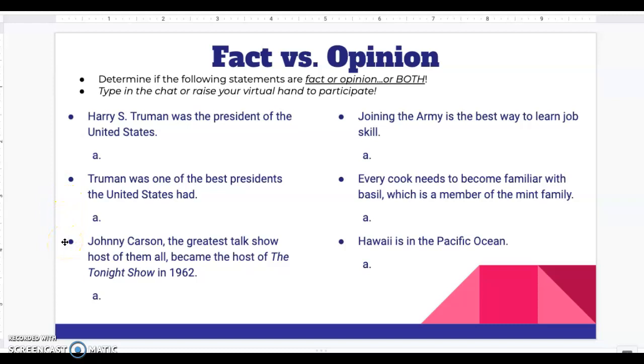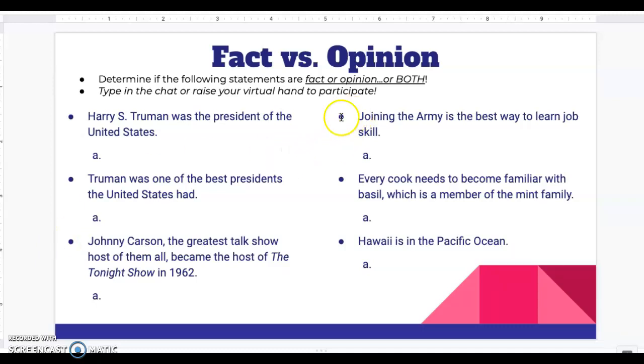This next one is a little bit tricky. Johnny Carson, the greatest talk show host of all time, became the host of The Tonight Show in 1962. Think about this one. This one is both, because this first part of the sentence right here, Johnny Carson, the greatest talk show host of them all, that's an opinion. That offers up a perspective. Someone could have thought Johnny Carson was not the greatest talk show host of them all. But the second part, when he became the host of The Tonight Show in 1962, that's a fact. We could look that up and see if it's true.